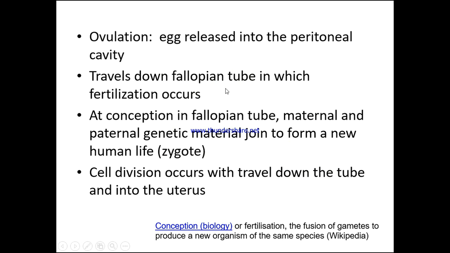So with ovulation, the egg is released into the peritoneal cavity and travels down the fallopian tube, in which fertilization occurs. At conception, in the fallopian tube, maternal and paternal genetic material join to form a new human life, a zygote. Cell division occurs with travel down the tube and into the uterus.